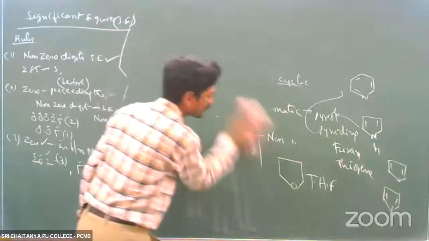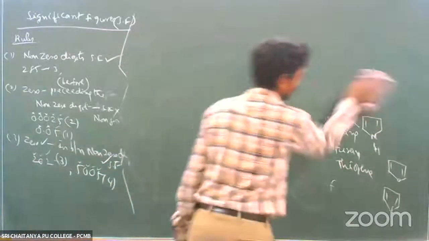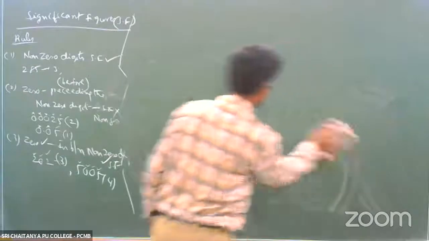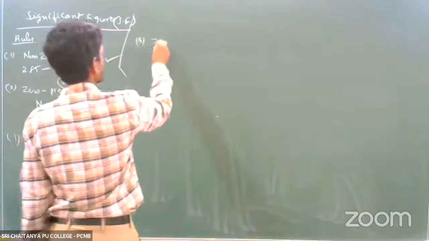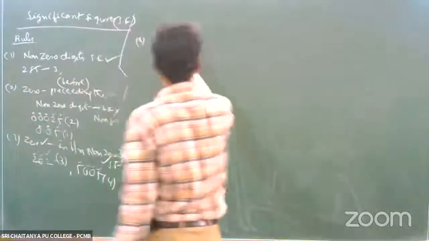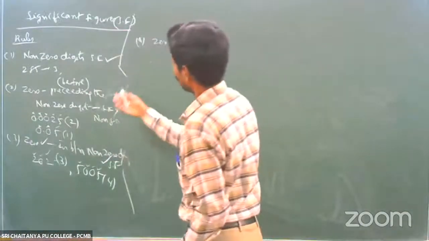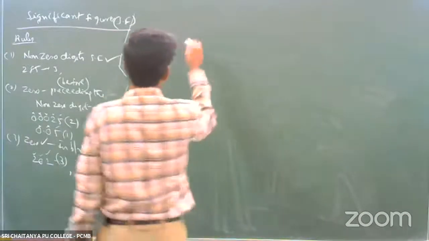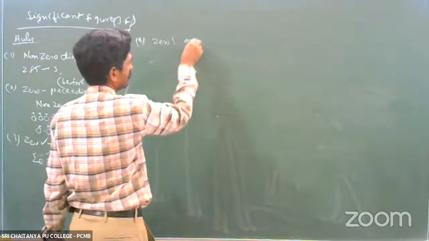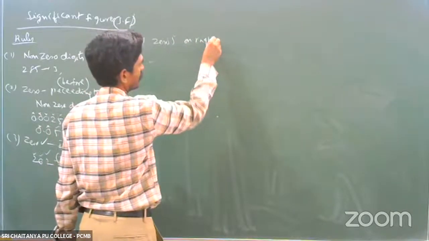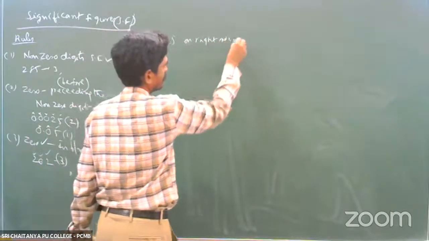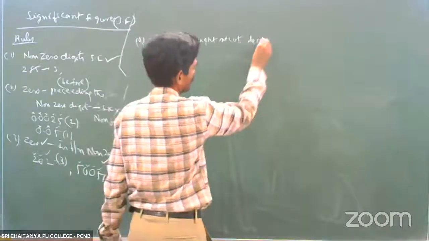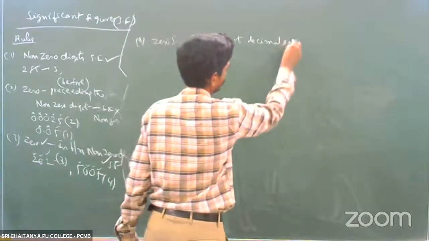So just the first important point, and I have a simple manner to remember that one also. It is very easy to find out. Don't commit a mistake. It is very simple. And the next one is the zeros present before the decimal point, that is, on the right side of the decimal point.